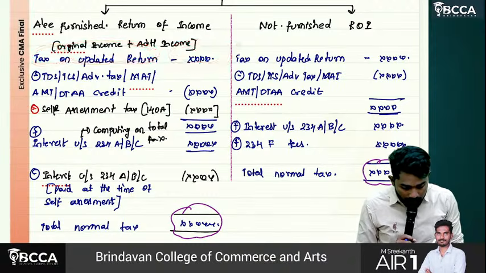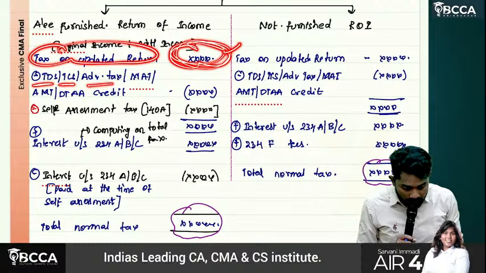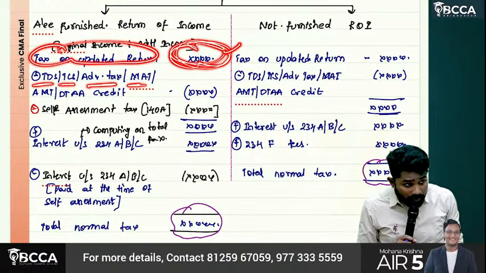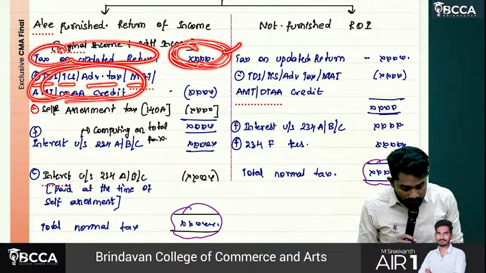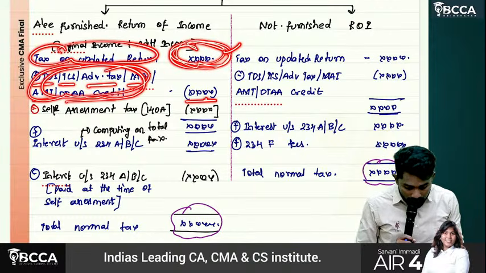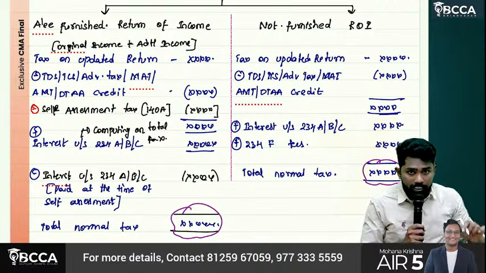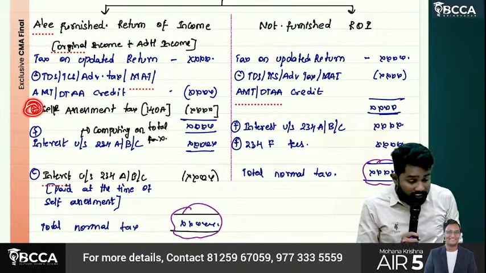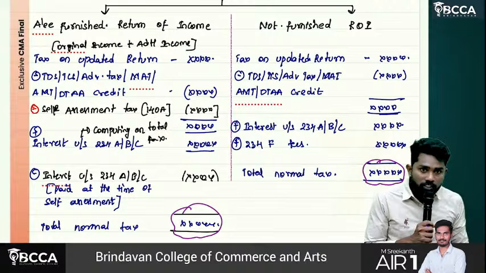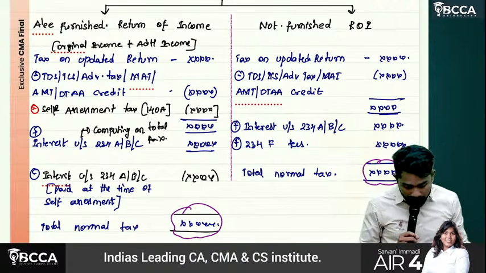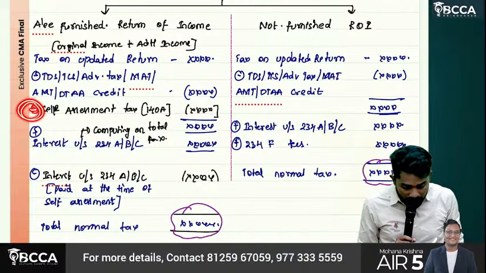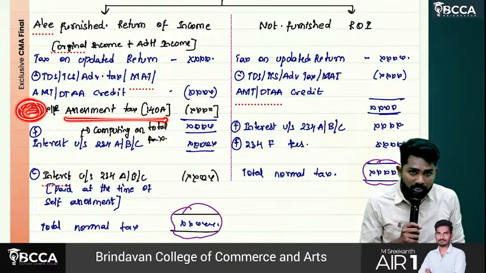Then TDS, TCS, advance tax, MAT, AMT, DTA credit. If any of these credits are there, adjust them. Then since he already filed a return initially, he has self-assessment tax also. Sir, at the time of filing return, what will you do? You will pay self-assessment tax. So since he already filed a return, he might have paid some self-assessment tax also.